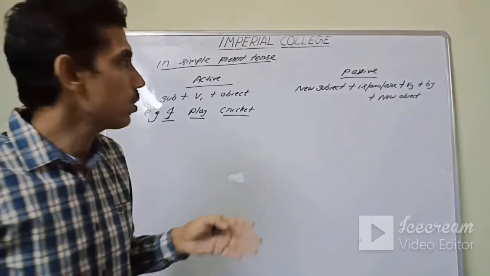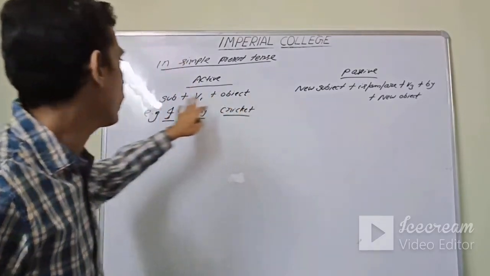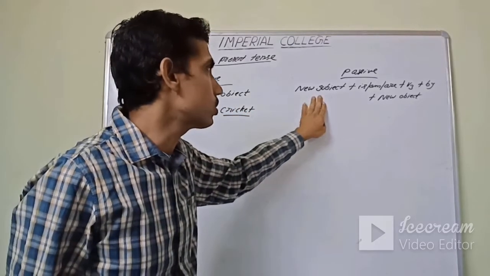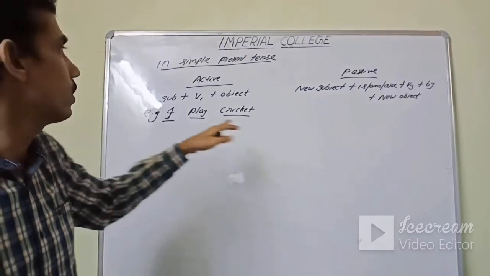You don't get confused, so that's why I have written new subject and new object. Here I have written subject and object, and here I have written new subject and new object, and I will tell you what is that new subject and new object.